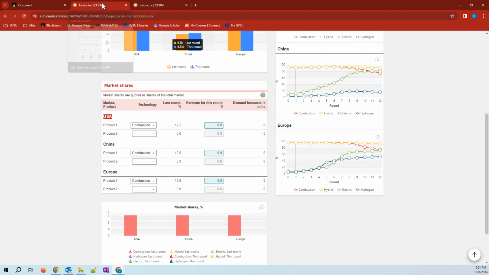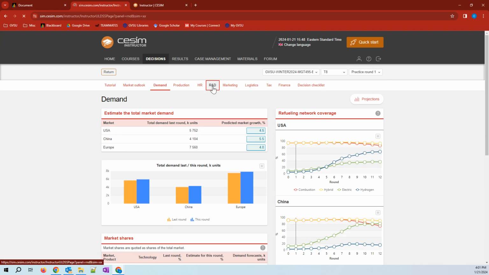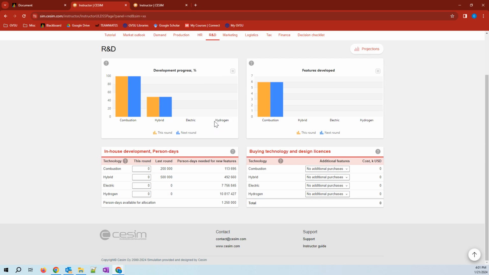Cool. Now let's go back here. So now I have to make a choice. Do I have any other engines to sell? I don't have any other engines to sell in the USA or in China or in Europe. Why? Let me go to my R&D tab. In my R&D tab, I can see that I have a combustion engine in my company, and I have 6 features already built on that combustion engine.